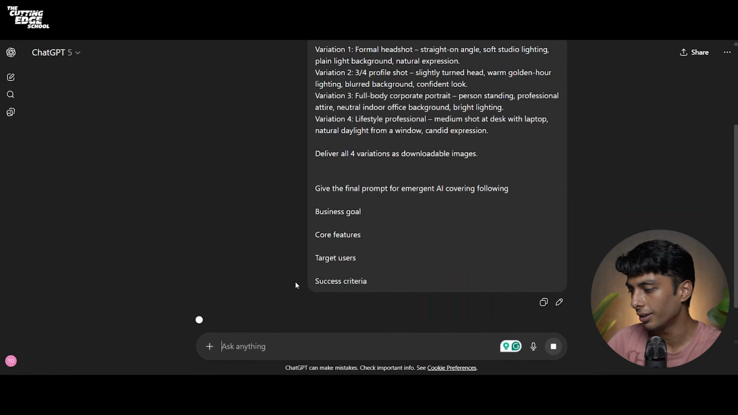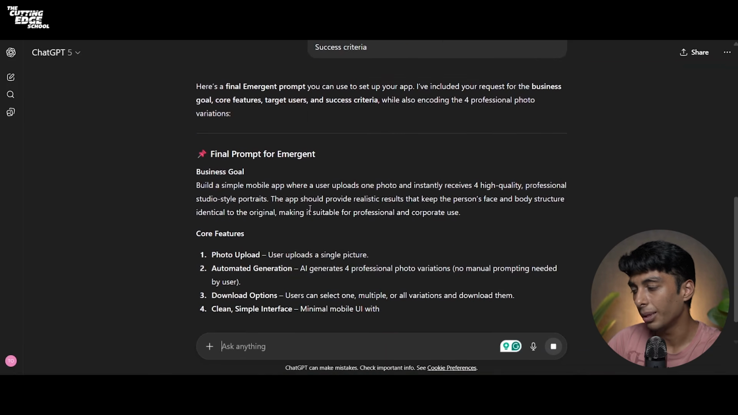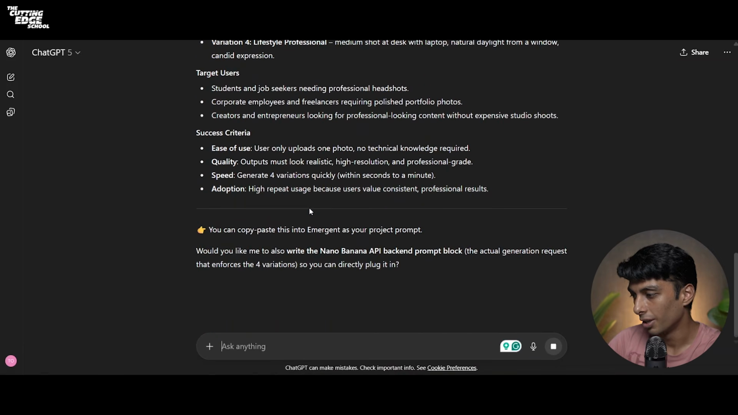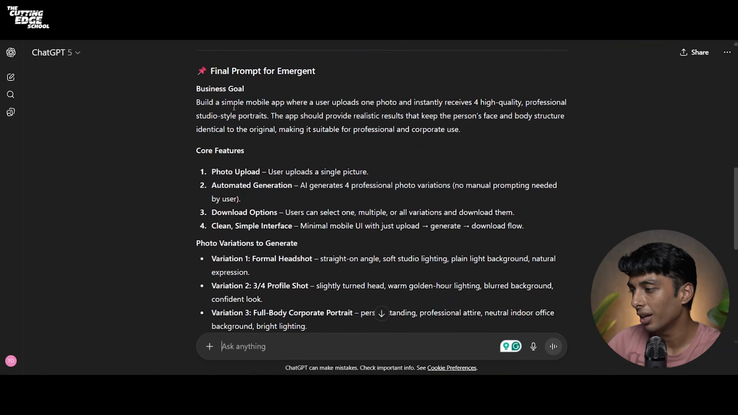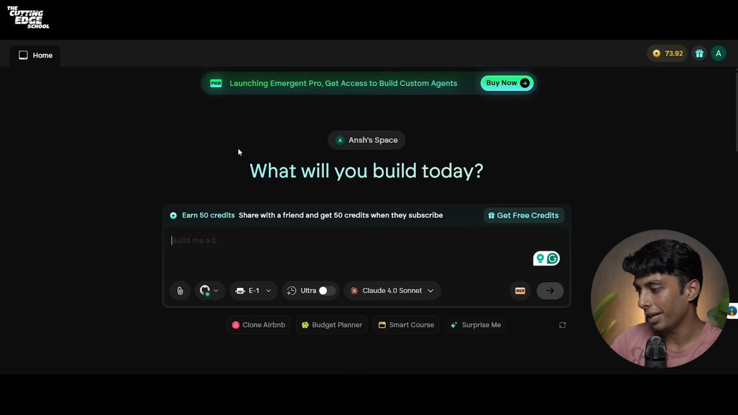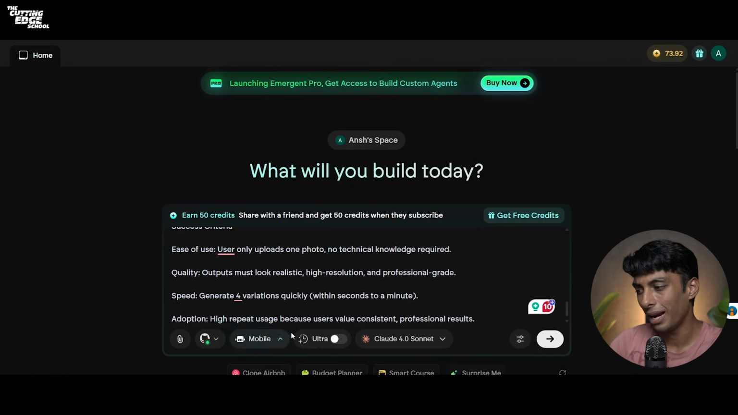I click on enter. Now it's giving me the prompt that I can simply use in my Emergent. You can see how detailed the prompt is. I'll simply copy this prompt, go back to my Emergent and paste it. But make sure this time you select mobile agent because we are building mobile apps for this example.